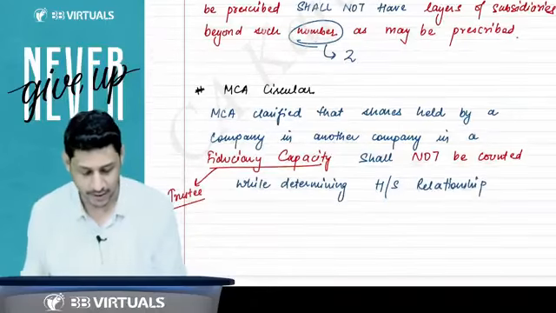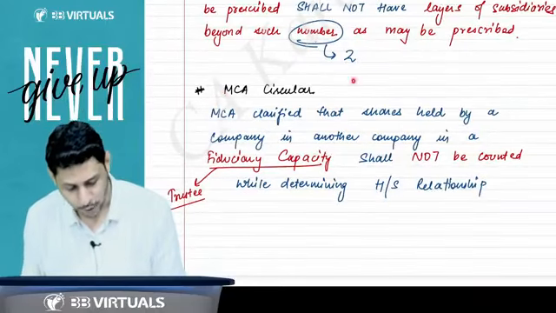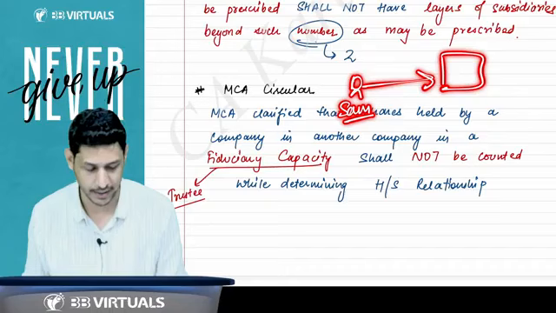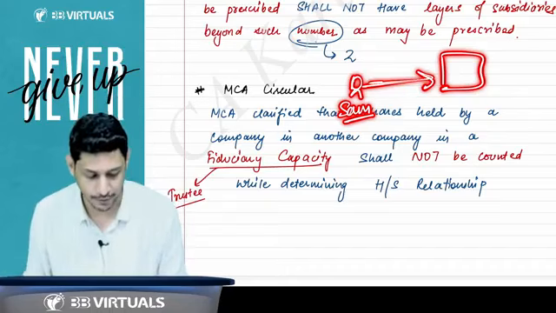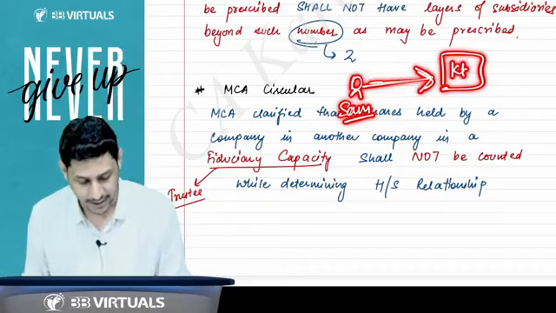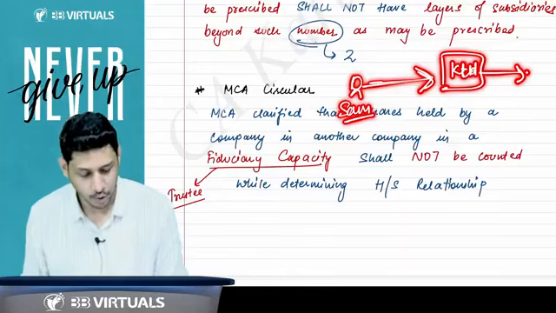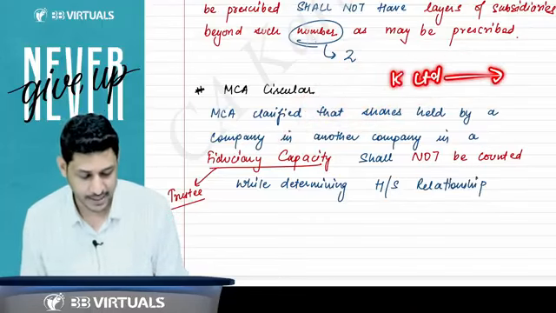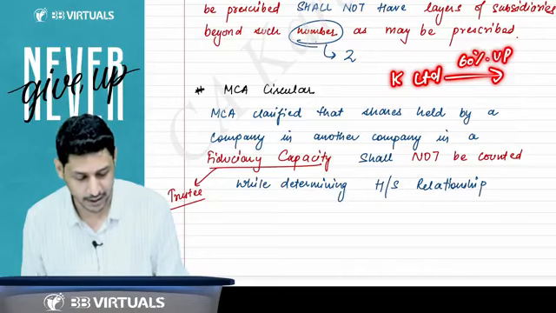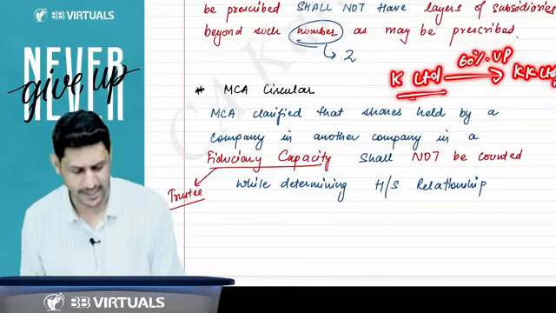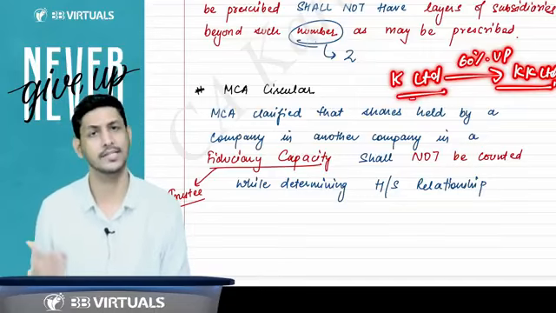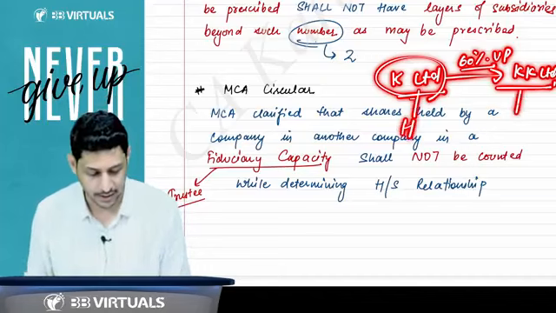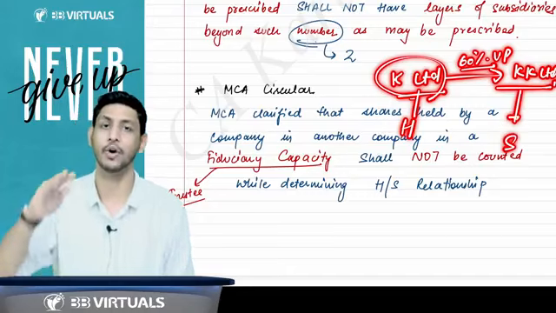Then there is an MCA circular that is also given. The MCA circular says that suppose there is a person called Sam. Sam has given funds to a company. Just understand very carefully. Firstly, I'll make you understand: there is a company K Limited. K Limited is having 60% voting power in KK Limited, right? So you will say, yes sir, K Limited is the holding company and KK Limited is the subsidiary company because K Limited is holding 60% voting power. So K Limited is a holding company and this company is a subsidiary company right now, because it has more than 50% voting power.